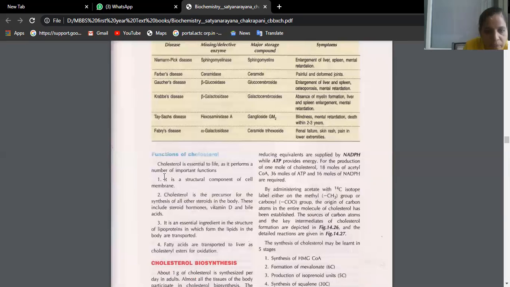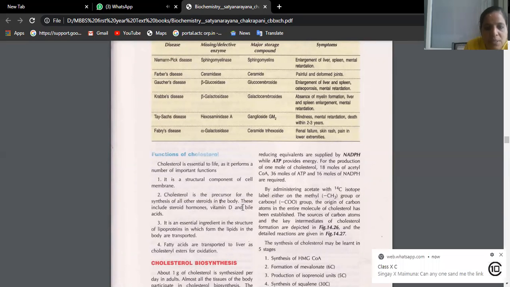Cholesterol is essential for life as it performs a number of important functions. It is the precursor for the synthesis of other steroids in the body, like the steroid hormones I have listed: estrogen, progesterone, and also testosterone. Now, 1,25-dihydroxycholecalciferol, which is the active form of vitamin D, is also derived from cholesterol.